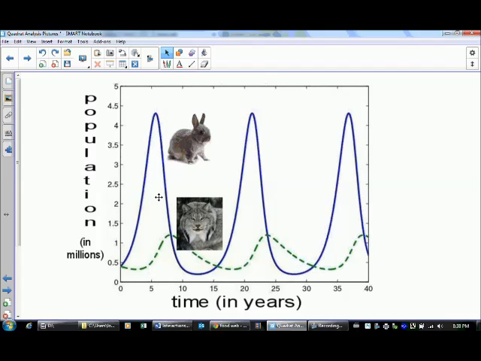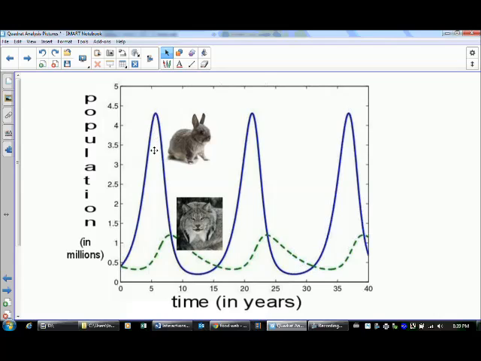What this graph is showing is this blue line that's going up and down, that's the size of the population of these little hares or rabbits. The dotted green line shows the population of these beautiful animals, lynx, which we have in Alberta, maybe, for sure BC, probably Alberta too. So at 5 years, take a look here. Our population of rabbits is quite high.